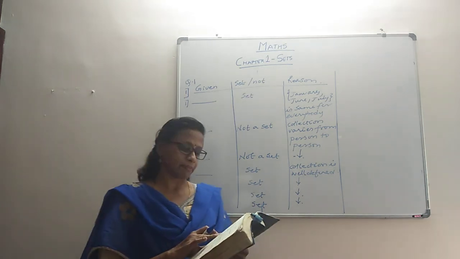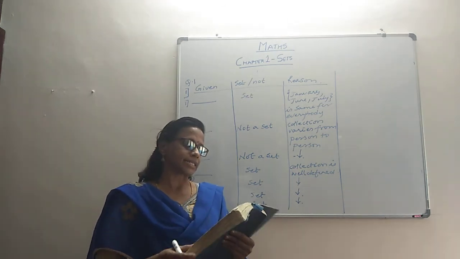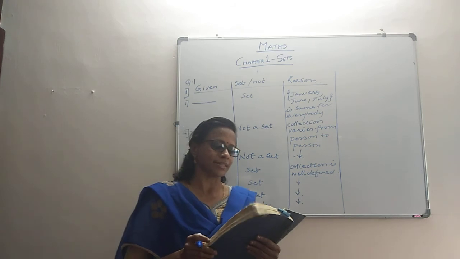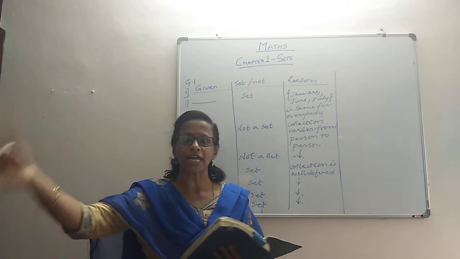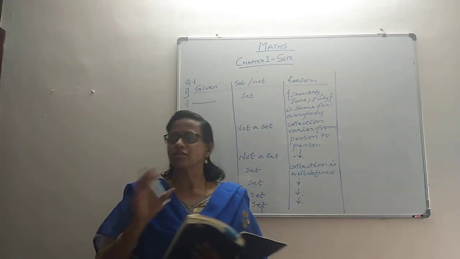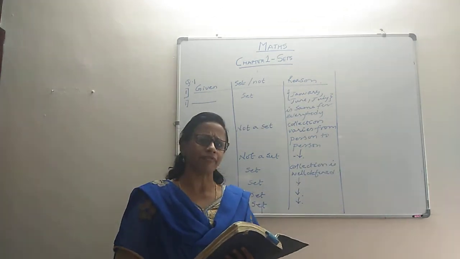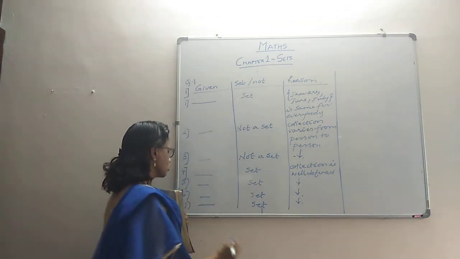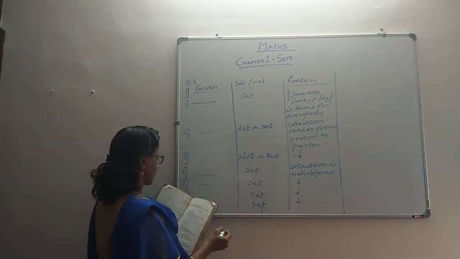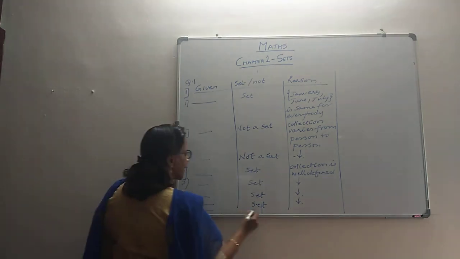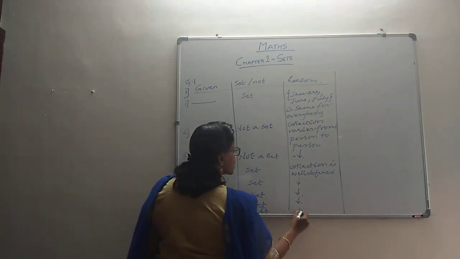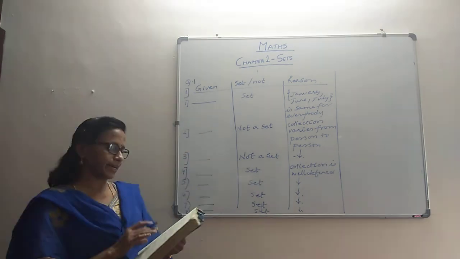Now we come to the eighth subpart, and in the eighth subpart they ask us the collection of questions in this chapter. Whether you list it, whether I list it, whether the other person lists it, it's going to be the same. So the collection is well defined. Automatically it's a set. The eighth subpart also is a set, and the reason is that the collection is well defined.